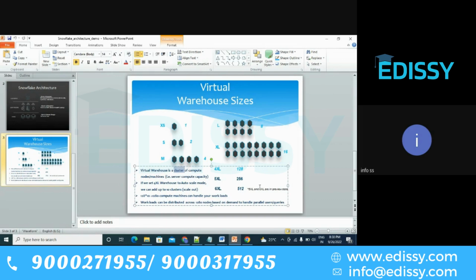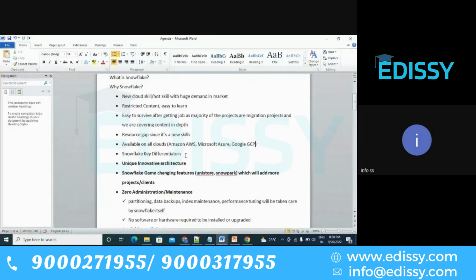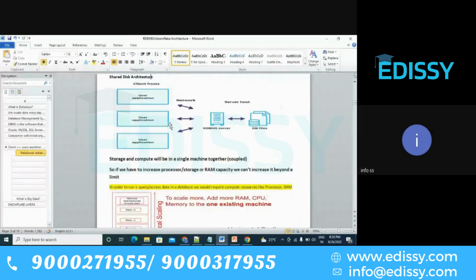Your queries will be faster, and none of your queries will be waiting in a queue. Usually, you would require compute resources, processor, RAM, all these things to run your query. In that specific case, one computer, how many users can it handle? There is a certain limit, based on the processor capacity, RAM, all this memory. There is a certain limit. It will be able to handle, say, 20 users, 30 users, or 50 users at one point of time.